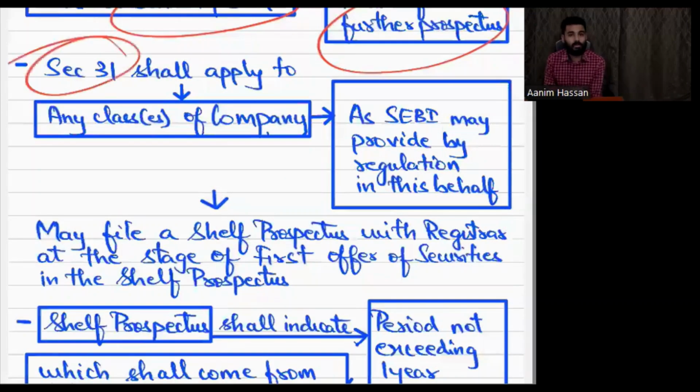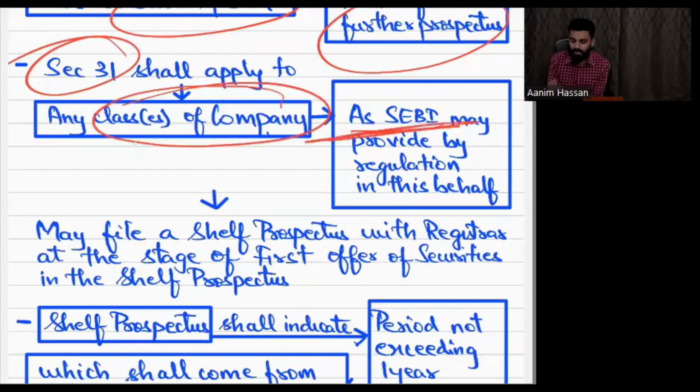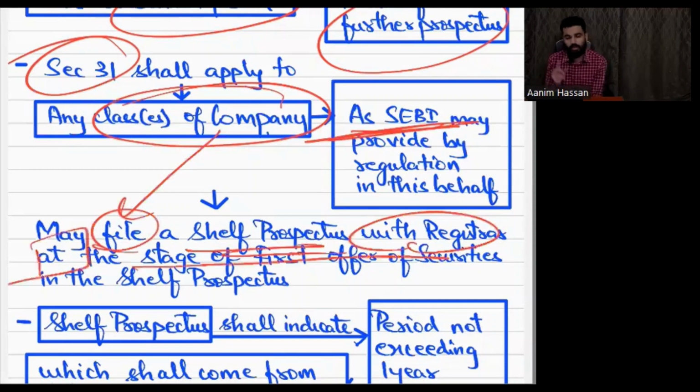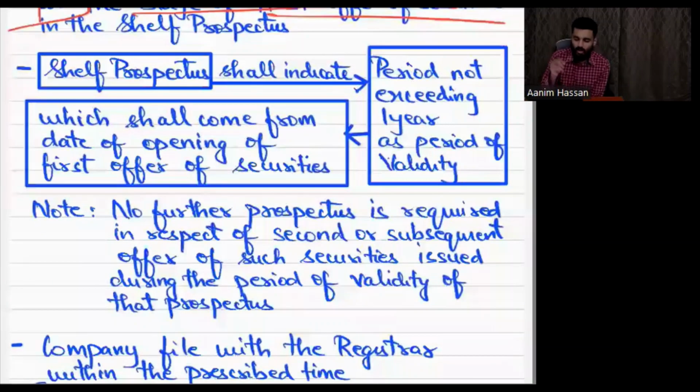For whom will the shelf prospectus be applicable? It will be applicable for certain classes of companies which SEBI specifies. And these companies will file a shelf prospectus with the registrar. When will they file? At the time of the first offer of securities. When they are issuing for the very first time, they will file the shelf prospectus with the registrar.